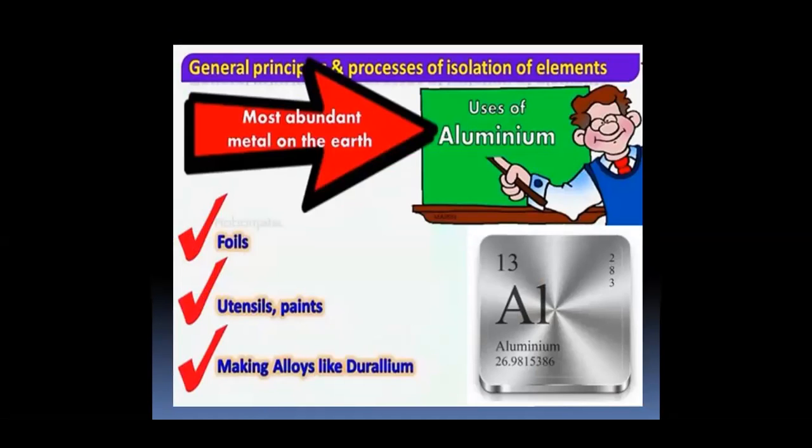Uses of the most abundant metal on the earth, that is aluminium. Aluminium can be used in foils, in the making of utensils and paints, and in the making of alloys like beryllium.